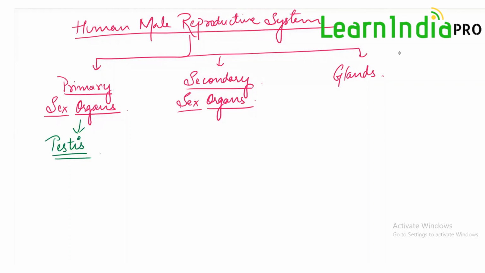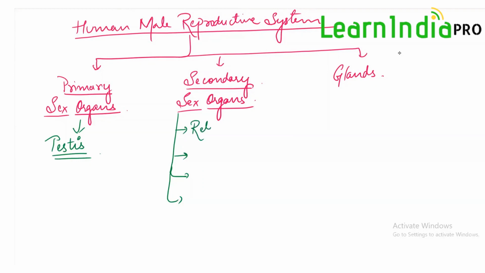Now the secondary sex organs in the male are represented by all the organs which participate in the transfer of gametes. These are the ducts, and there are several ducts.